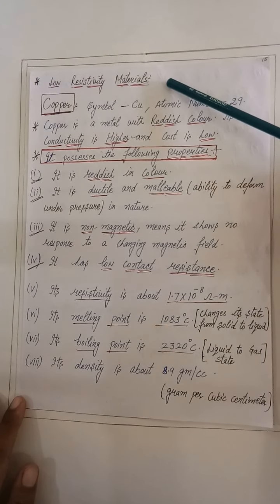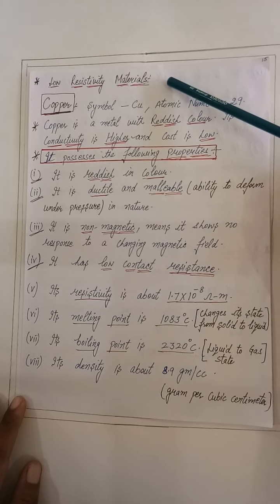Now we will discuss the low resistivity materials by taking some examples of these materials. First, we will discuss copper. The symbol of copper is Cu, atomic number is 29. Copper is a metal with reddish color. Its conductivity is higher and cost is low.